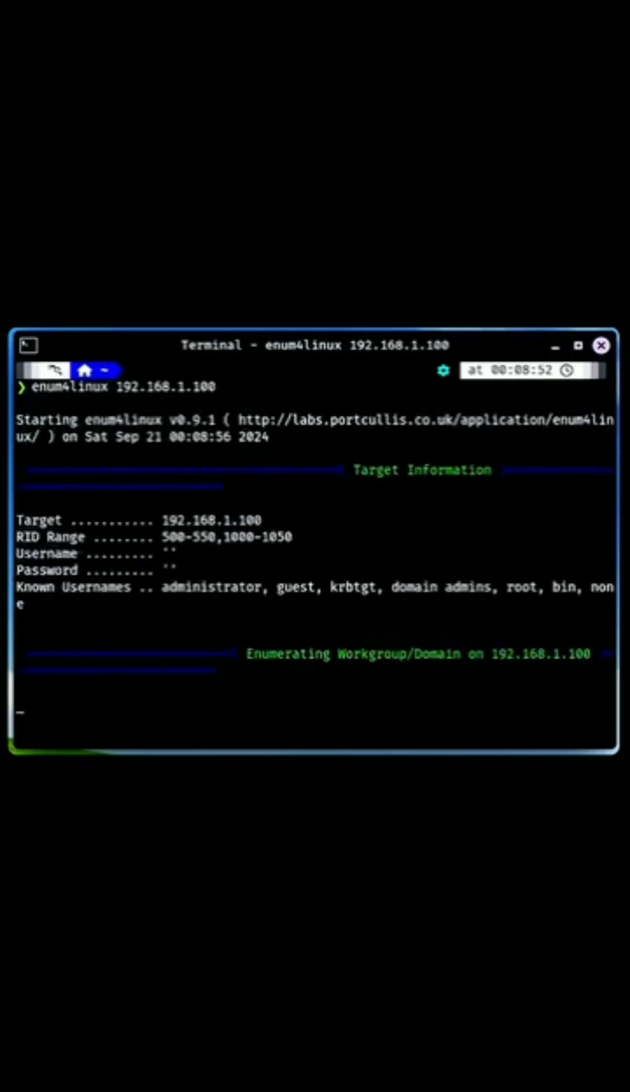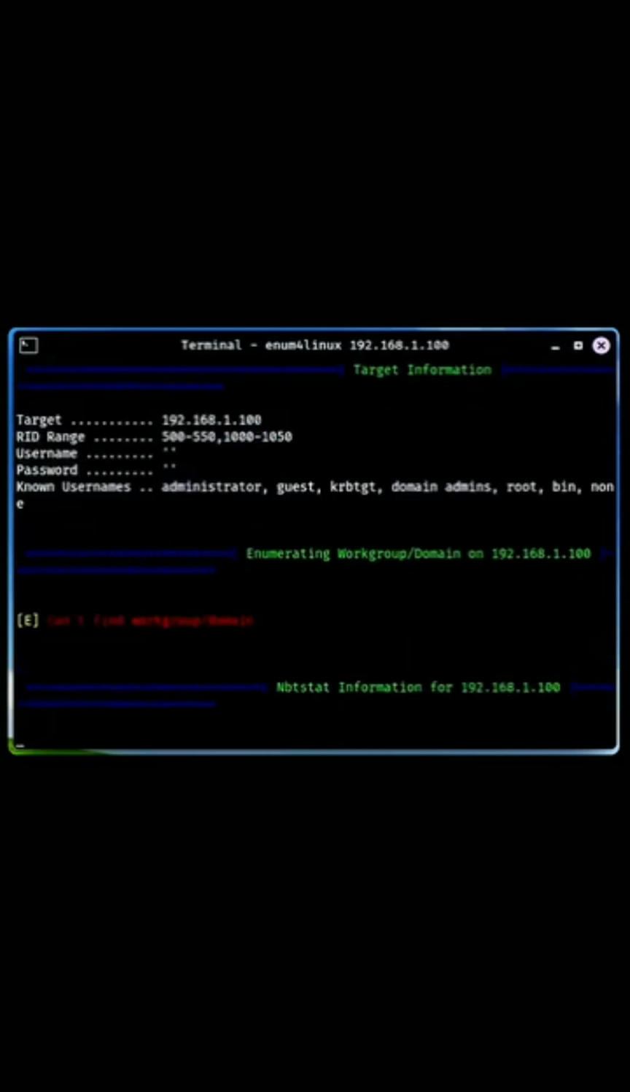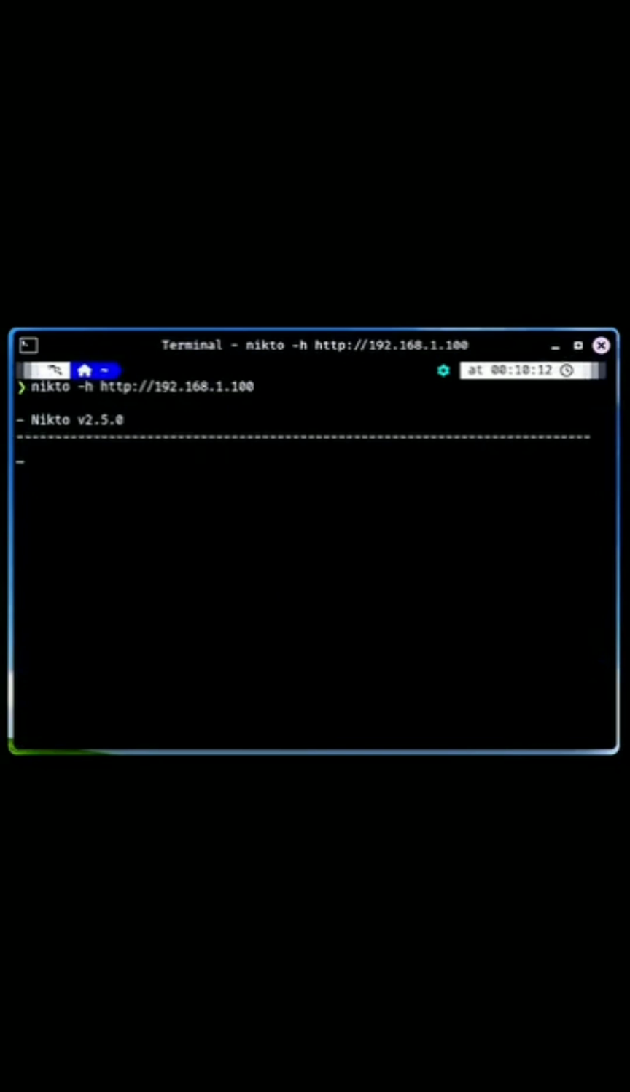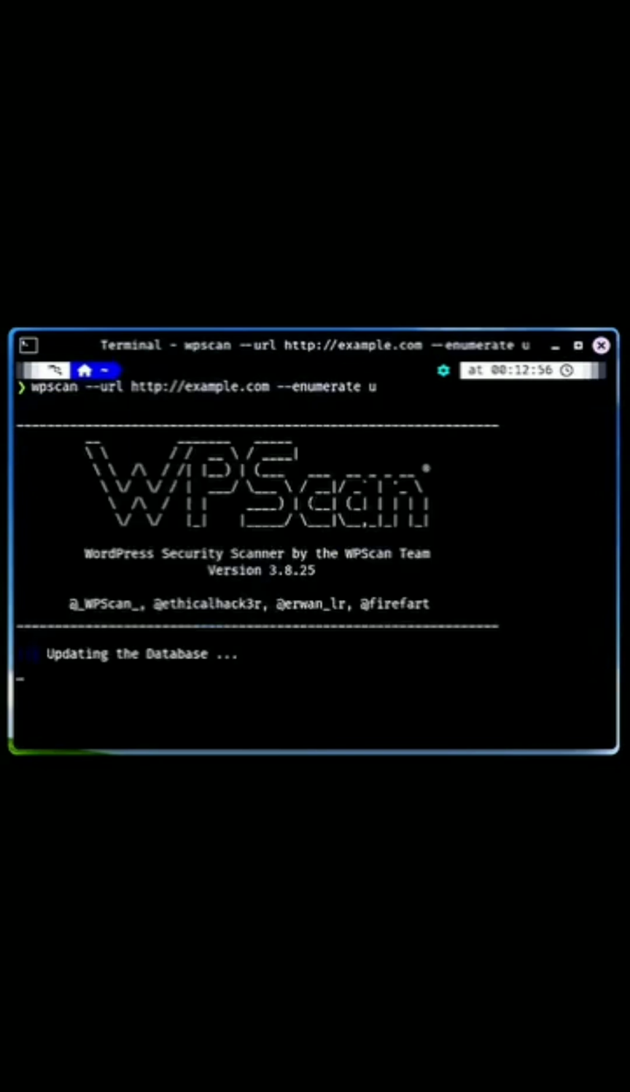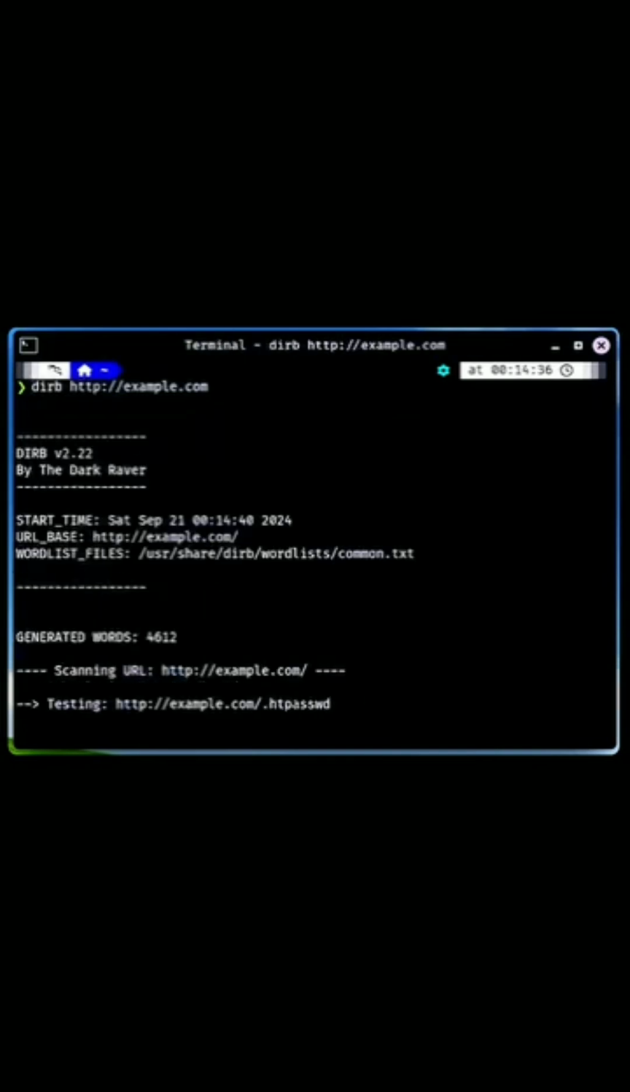Enum for Linux, useful for gathering information from Windows and Samba systems, giving you an edge in reconnaissance. Nikto, a web server vulnerability scanner that identifies potential security issues. WP Scan, focused on scanning WordPress installations for vulnerabilities, crucial for web security. Derb, scans web content for directories and files, helping you uncover hidden assets.